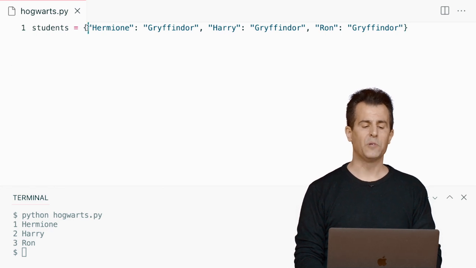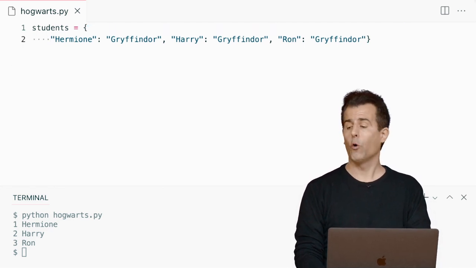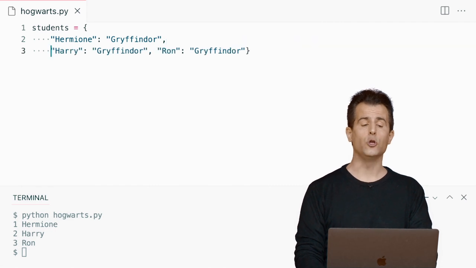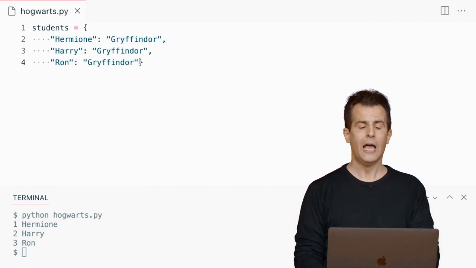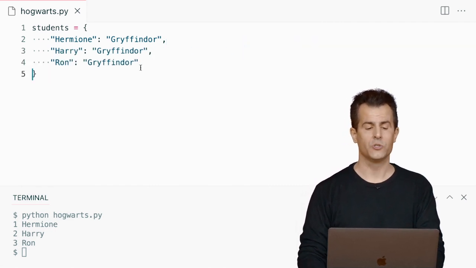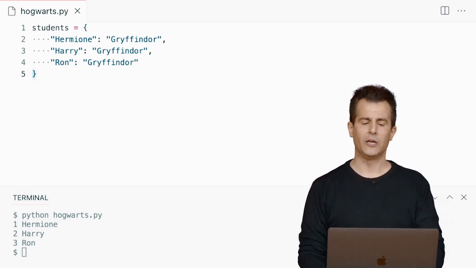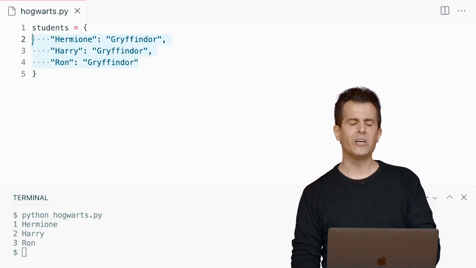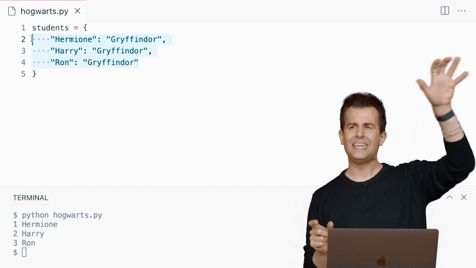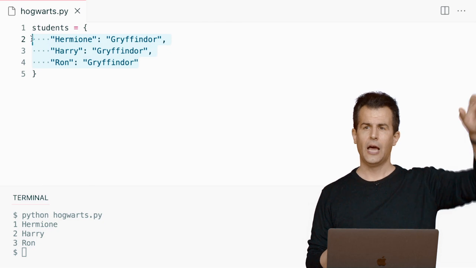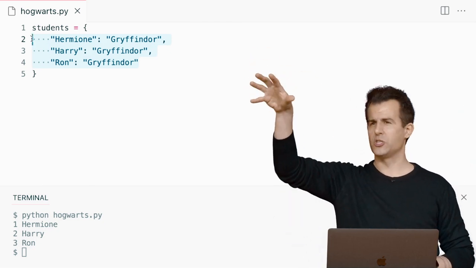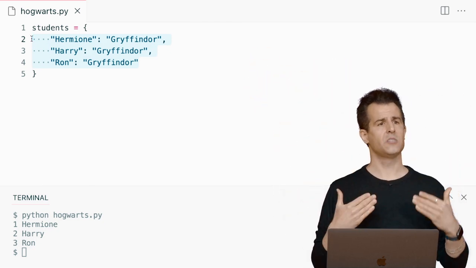It is perfectly acceptable in Python and other languages to format your code a little more readably and just add new lines if it makes it more readable. And one way of doing this might be as follows. I still have my curly brace up here. I still have my curly brace down here. But notice it's a little more readable now in that I have my keys on the left, my somethings, and my values on the right, my other somethings. It's just a little easier to skim top to bottom.